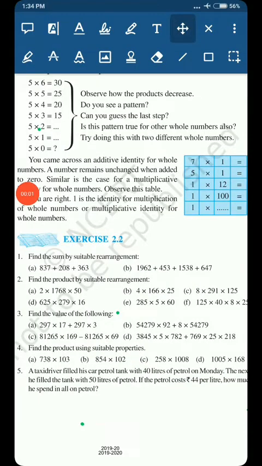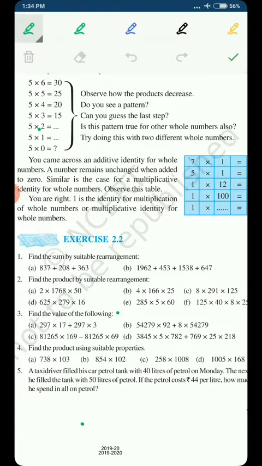Now let's see the second question. In the second question, they are asking us to find the product by suitable rearrangement. So we have to do the same thing, but now we don't have to do addition, we have to do multiplication. And please remember the concept that I have told you, that any multiplication or addition is always easier when we have a number with the maximum number of zeros, like 10, 100, 1000.